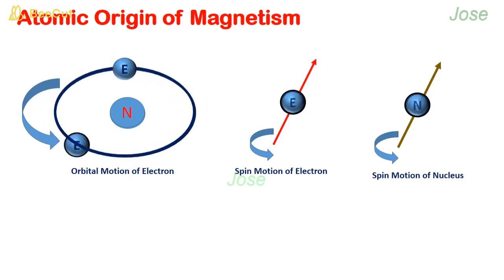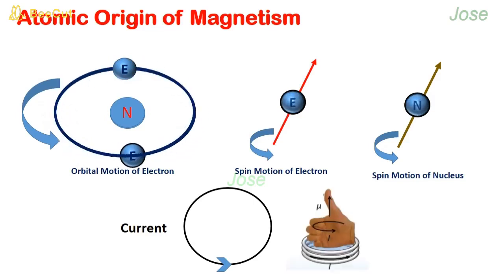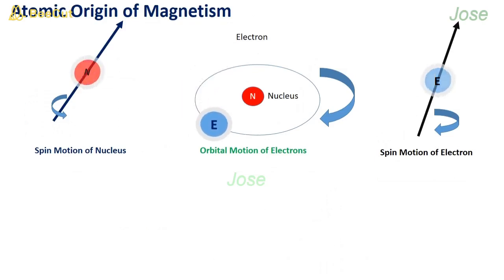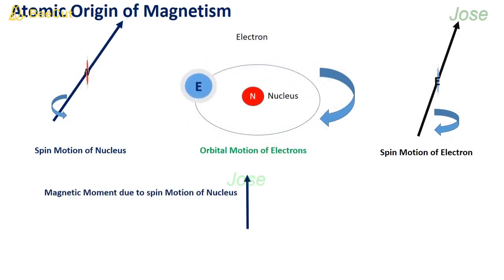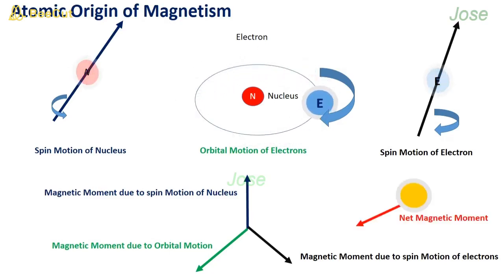We know motion of an electron produces a current, and to find the magnetic moment of a current loop, you can use the right hand thumb rule. If the curling of fingers represents the direction of current, then the thumb indicates the direction of magnetic dipole moment. The rotation of the nucleus, and the revolution and rotation of the electron, produce magnetic moment. The resultant of the magnetic moments gives the net magnetic moment of the atom.